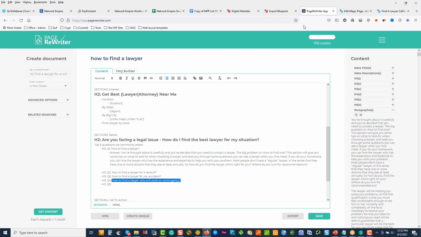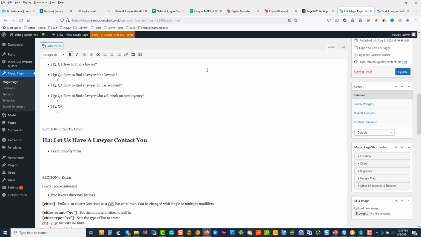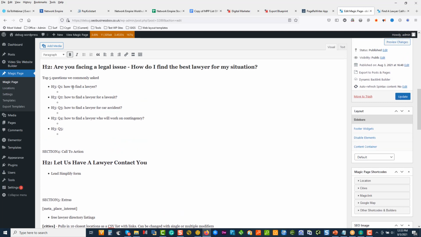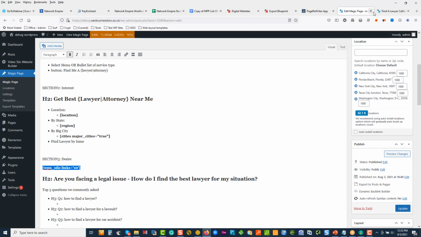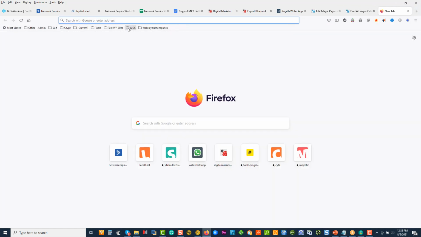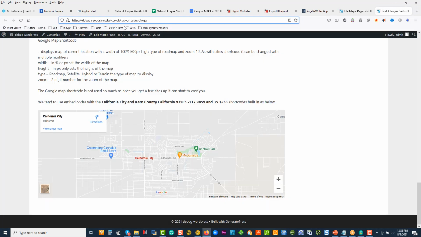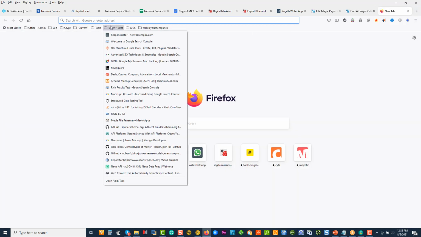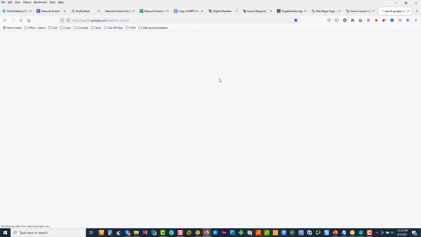So I'm going to go ahead now in Page Rewriter. I'm going to quickly board out these 5 questions, get this block built for our desire. It's how to essentially get a lawyer to help them. I'm going to change those questions potentially. And then I'm going to stick them in my template. Come over here. We'll have those in. And then let's actually just take this here, and we'll run and test it before we go forward. Let's go to schema. And we'll run this page.